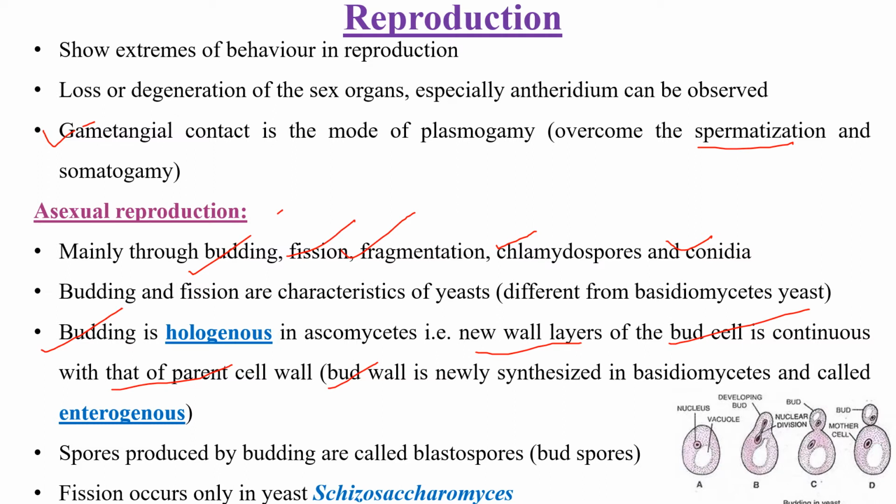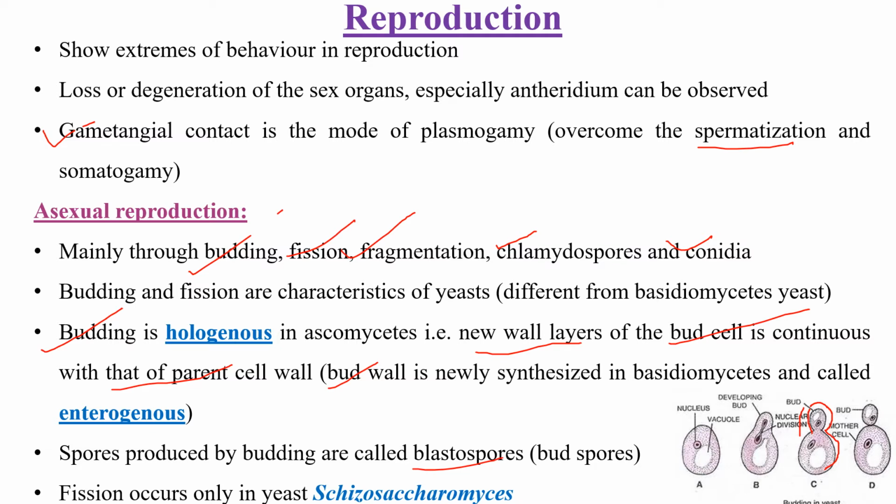Here you can see this is the holoblastic yeast, where this bud wall is in continuation with the parental cell. This is the holoblastic type of budding. Whereas in Basidiomycetes we can find the enteroblastic type of budding. These two terms, holoblastic and enteroblastic, are very important. And spores produced by budding are called blastospores. This is also very important.